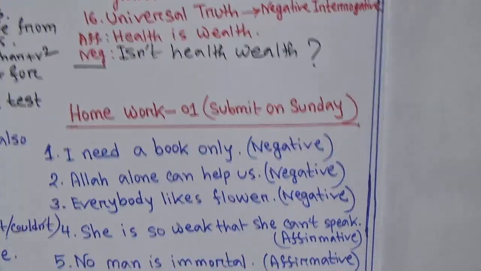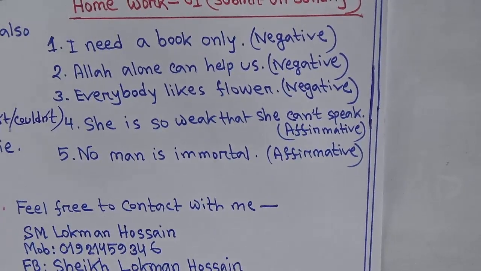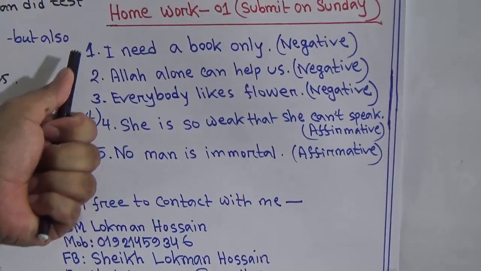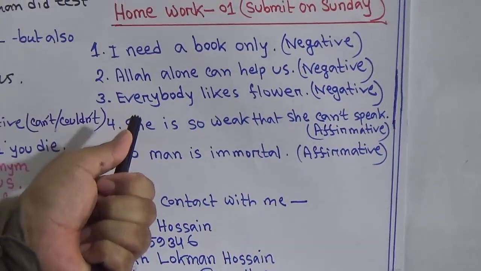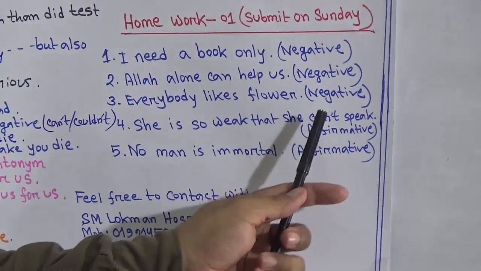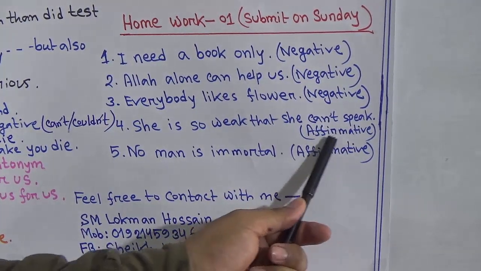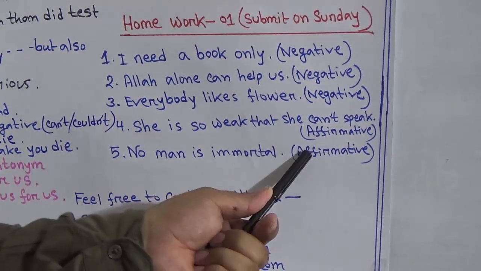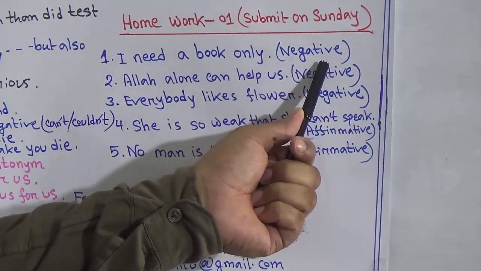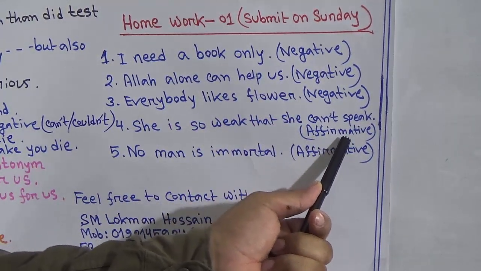So I hope you have understood our today's lesson. Now I will provide you some SW. Our today's SW is 5 sentences, vice versa. I mean, first of all, here 3 sentences you have to change into negative, and the last 2 you have to change into affirmative. So it's very easy. If you can learn how to change negative, then you can change affirmative also.